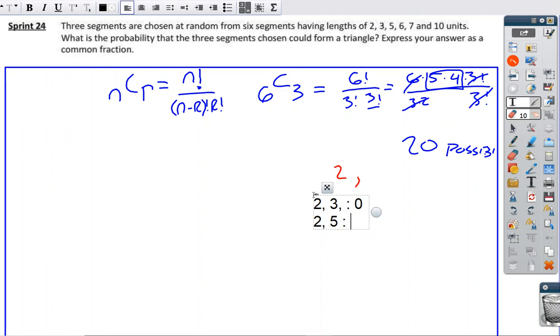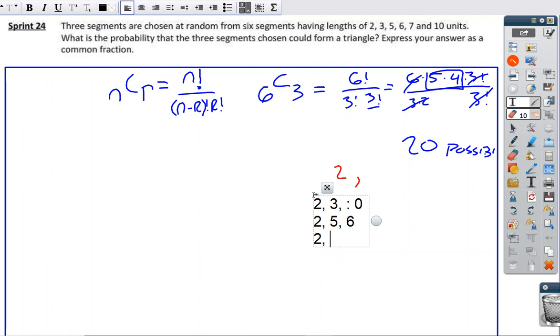So in that case, we have 2, 5, and 6. Sorry, 2 plus 5 is 7, which is greater than 6. All right, so then we could also go with sticking with 2. But of course, if I put in 7, 2 plus 5 is equal to 7, it doesn't work. So I can't have any others with 2 and a 5.